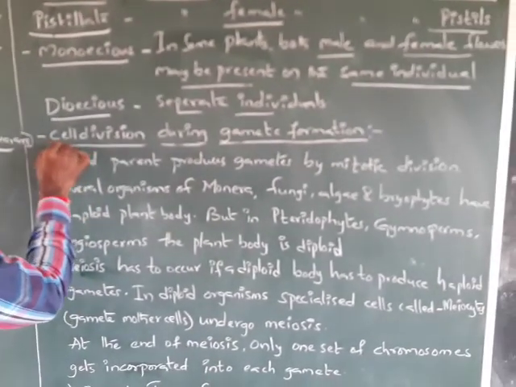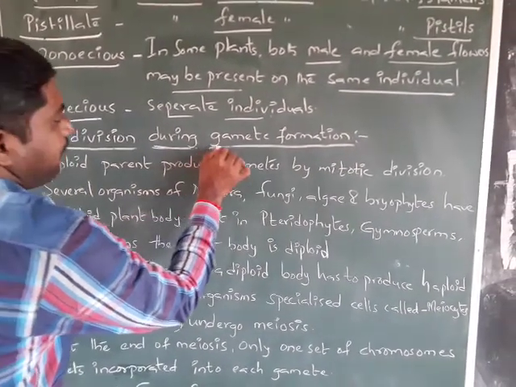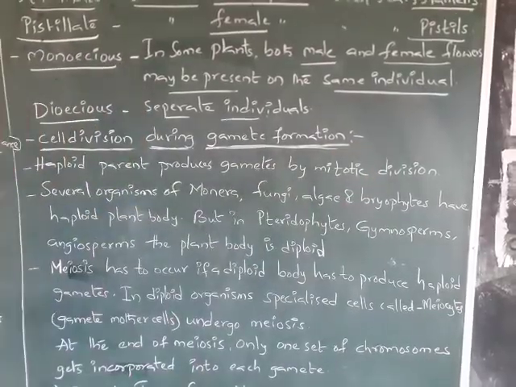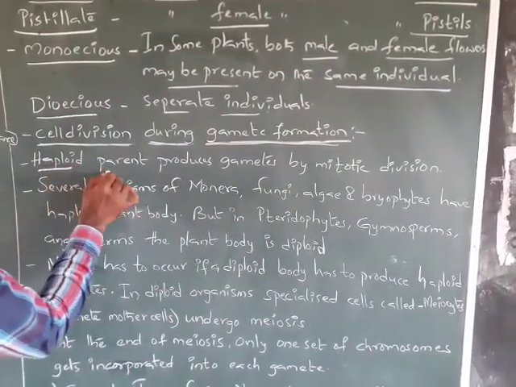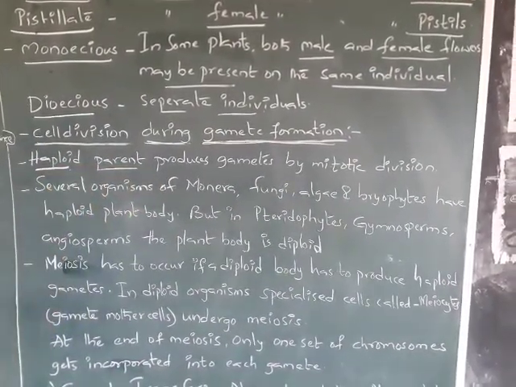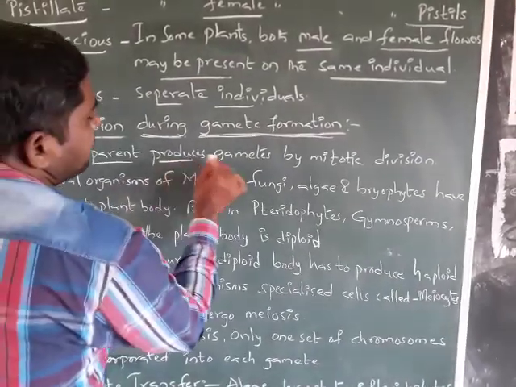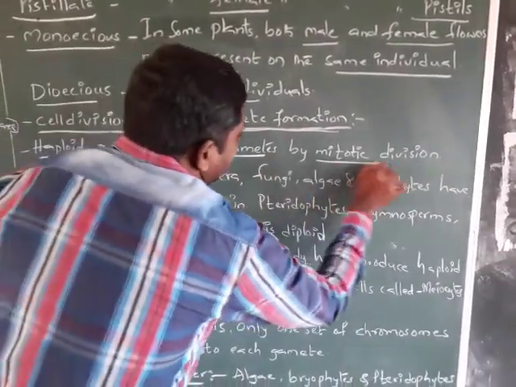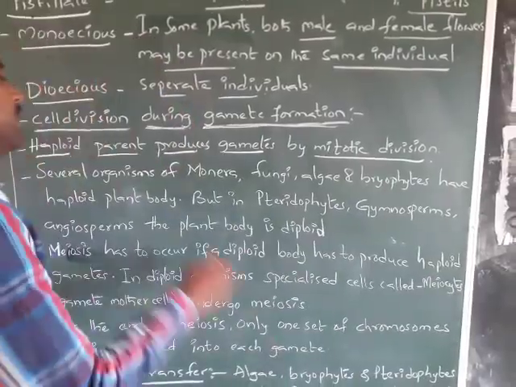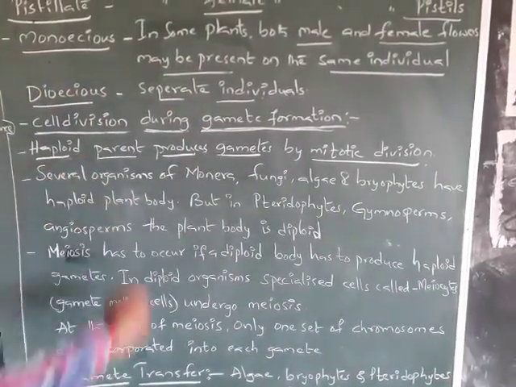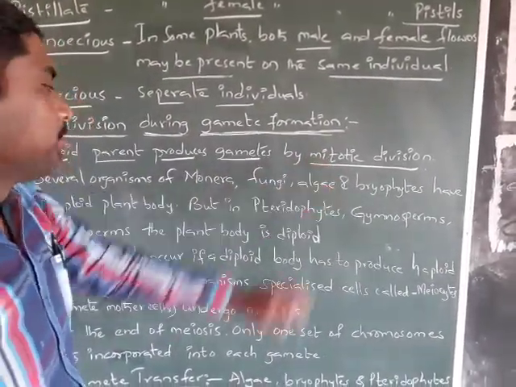And see the cell division during gamete formation. Here the haploid parent, haploid being a single set of chromosomes, produces the gametes by mitotic division. Haploid parents always show mitotic division.